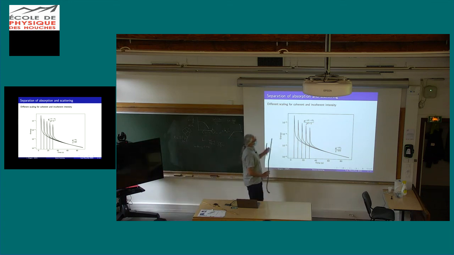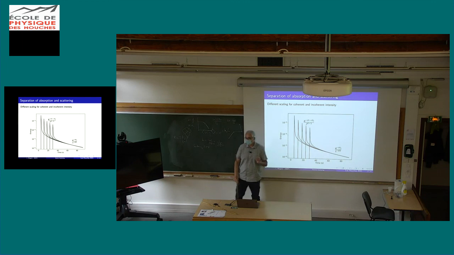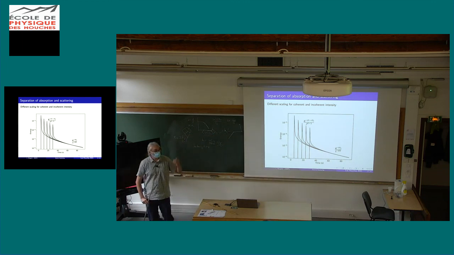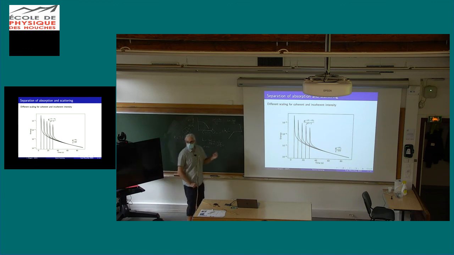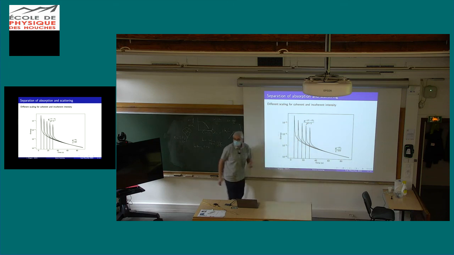So I guess by now you are convinced that this peak here, which is the peak of the coherent wave, is affected by both absorption and scattering, okay? The coherent wave, we said it's attenuated by scattering, but it's also attenuated by absorption. Okay, and we have this scaling, so this is the space dimension, and it decays exponentially, and this is just a simple geometrical spreading factor.